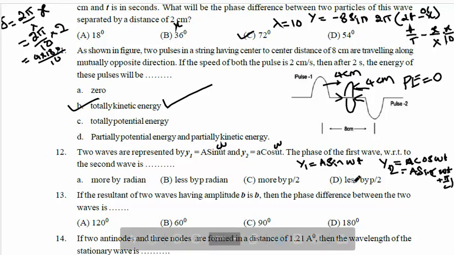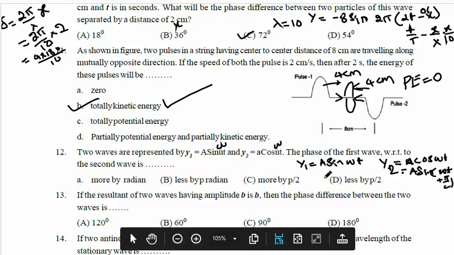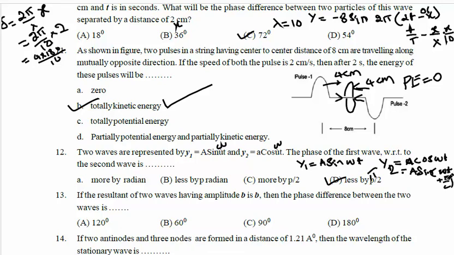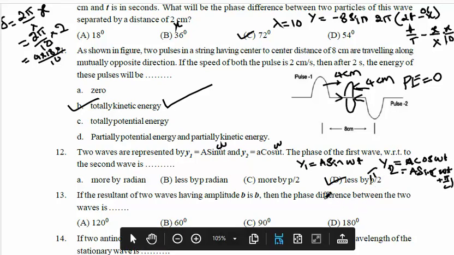First wave lags behind means by an angle of pi by 2. The first wave with respect to the second wave lags behind by pi by 2. Here plus is there. The second wave is more, the first wave is less, which means the first wave is less than the second wave by pi by 2. Okay, next question, 13th question.